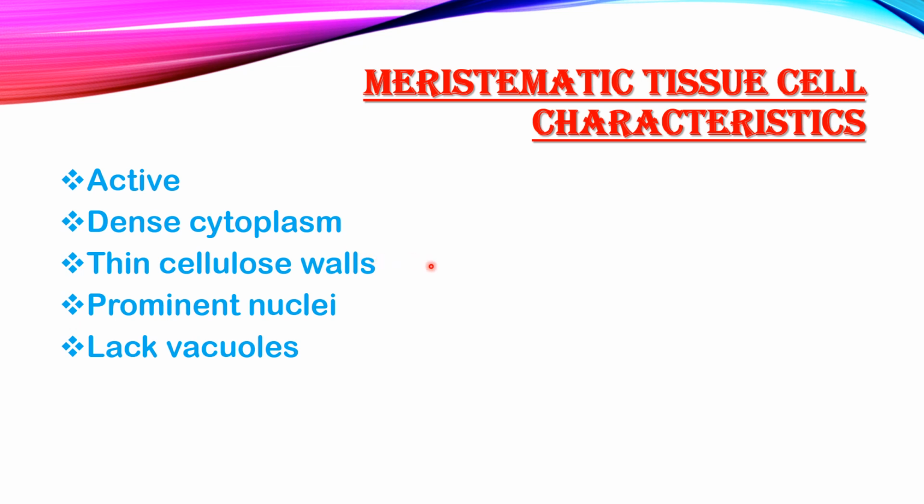Now, its function is to perform division. So, it contains a prominent nucleus and it lacks vacuoles. We have studied during the study of cell that plant cell contains large vacuoles, but meristematic cell lacks vacuoles because it is a dividing cell and it does not need to store substances, so it lacks vacuoles.